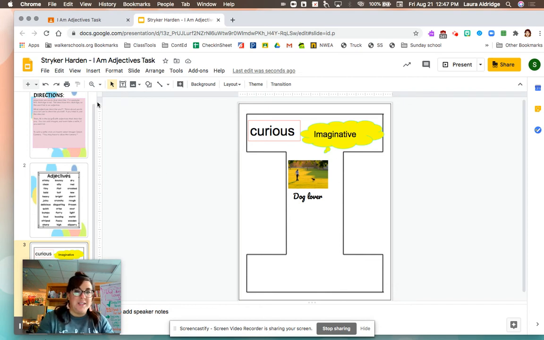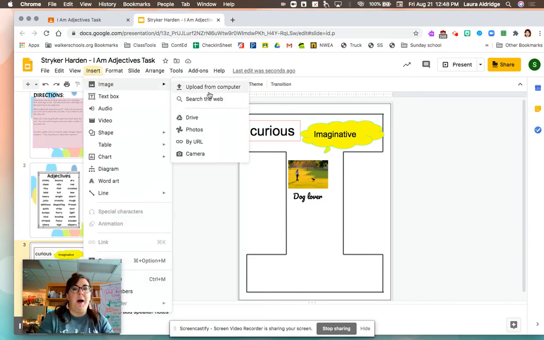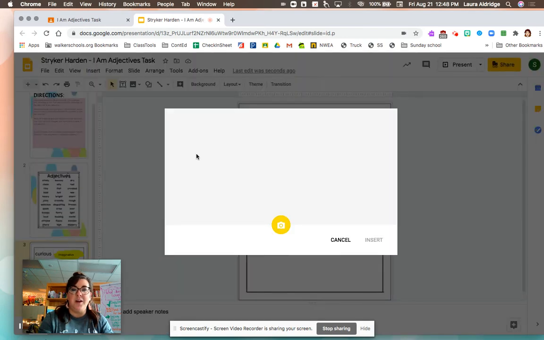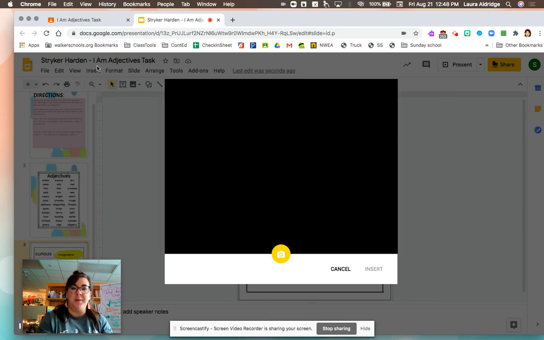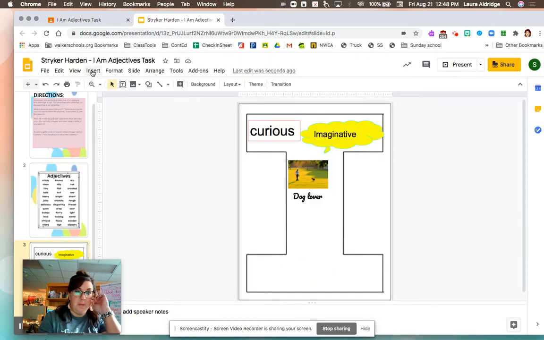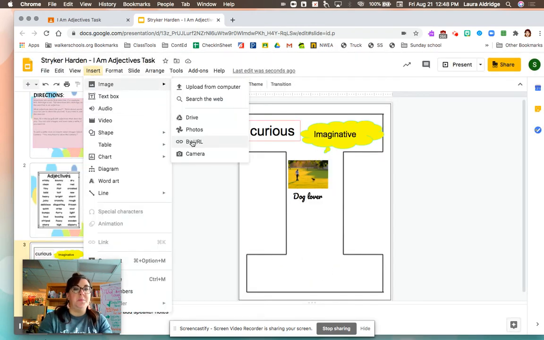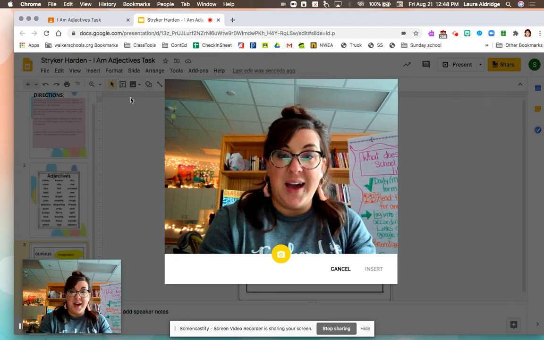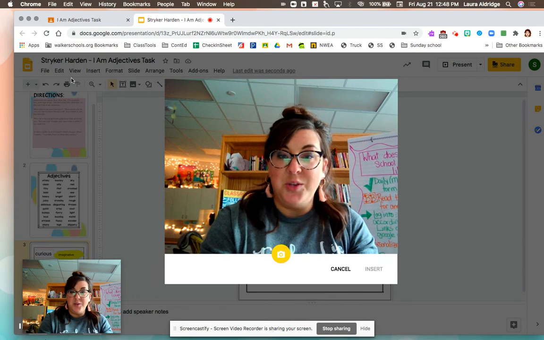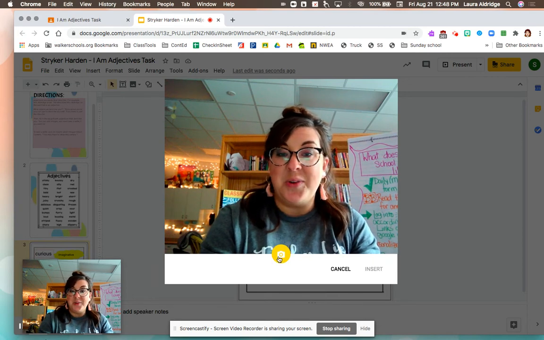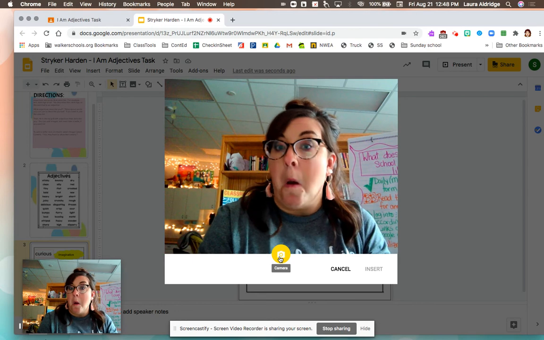Now I want to insert my selfie. What I want to do is go to Insert, Image, and at the bottom of this list is the option for your camera. When you click on camera, you may have to allow your camera to come up. Okay, let me unplug my document camera. You may have to give your camera permission to be used. If you have to, you'll find that right up here. It may say to block or allow. You want to allow. With this right here, I can take a few selfies if I want to.